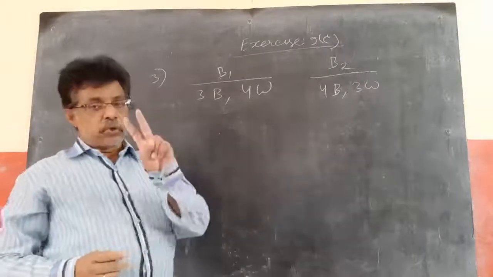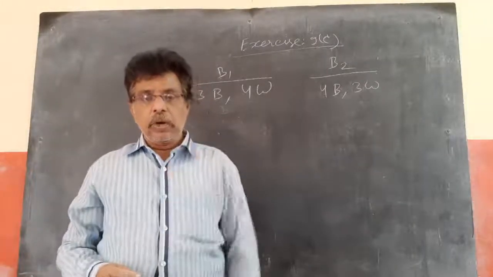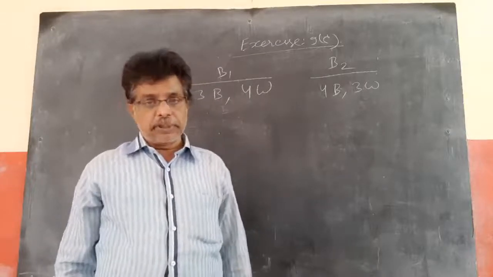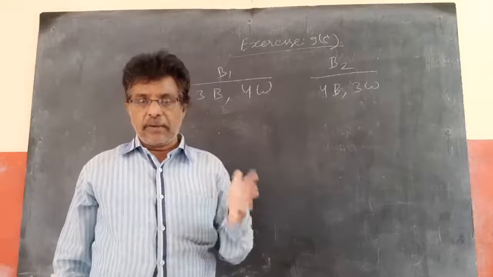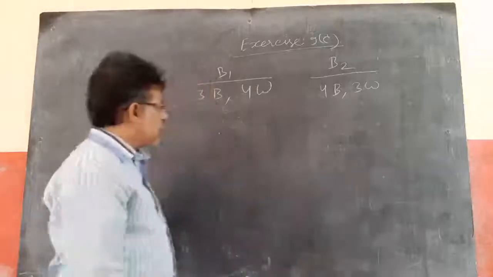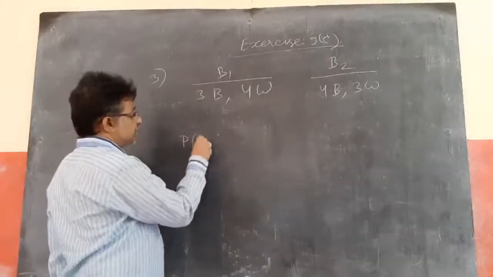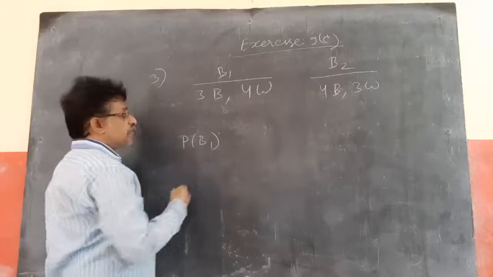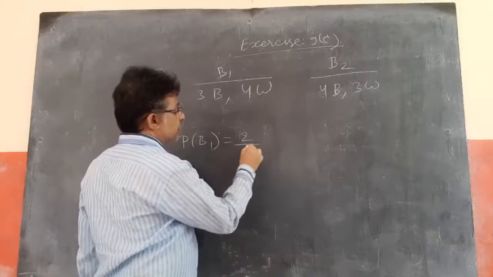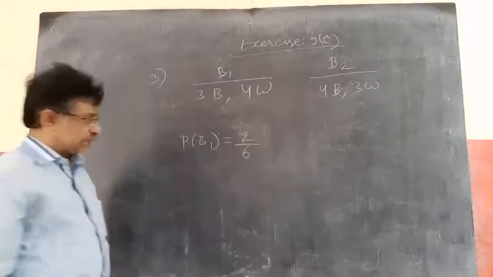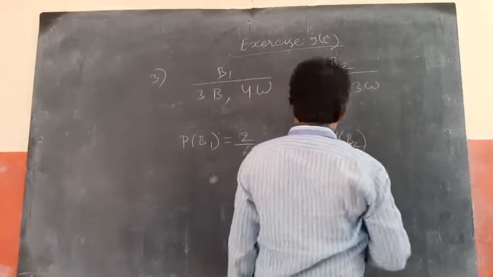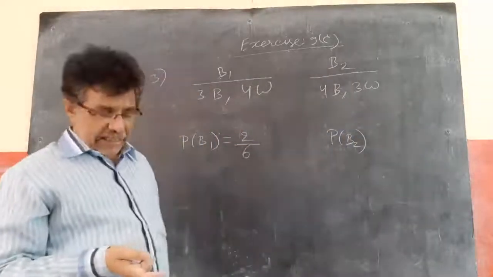1 or 3 means 2 possibilities, so M is equal to 2. And N: if a die is thrown, how many total outcomes are there? Either 1, 2, 3, 4, 5 or 6. So total outcomes are 6 and favorable are 2. So probability of choosing the first bag equals 2 by 6.